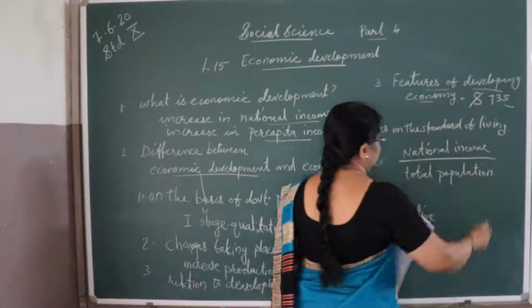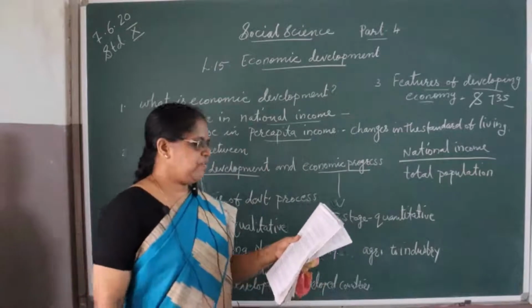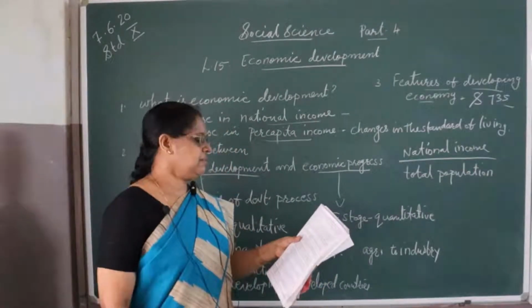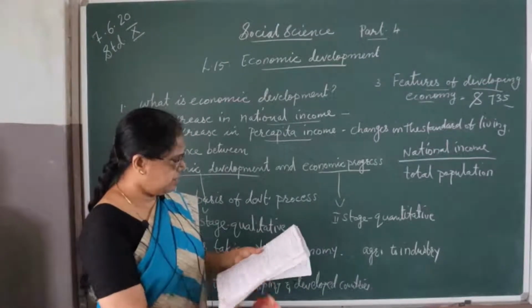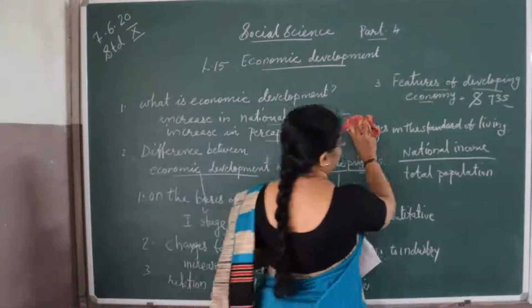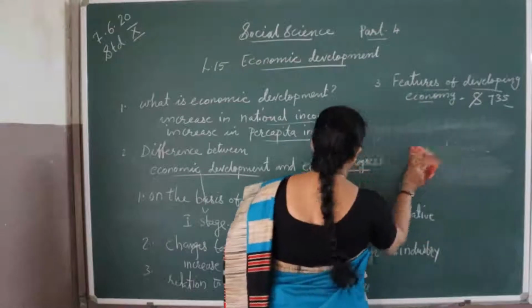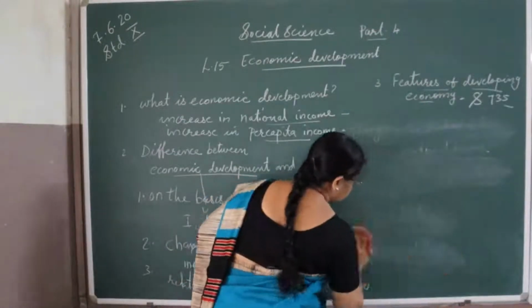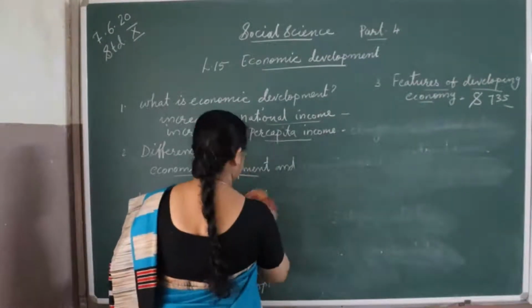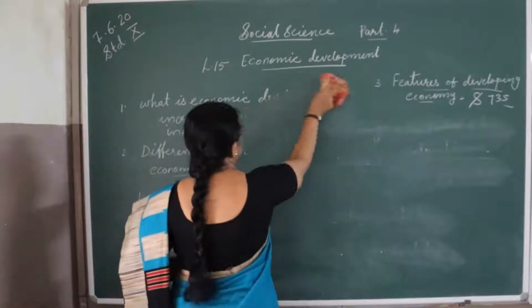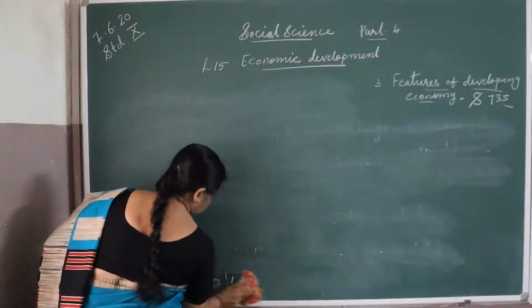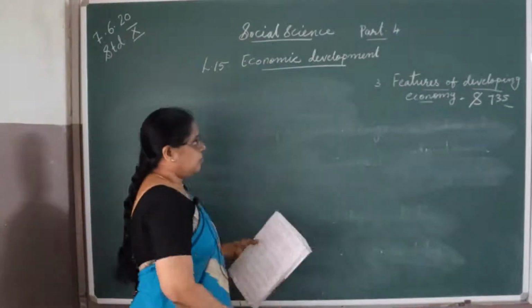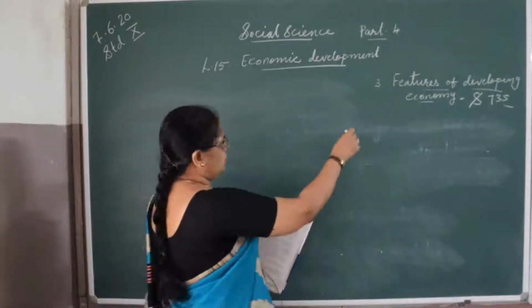And we will see what the different features of a developing economy or developing countries are. Okay, features of a developing country.